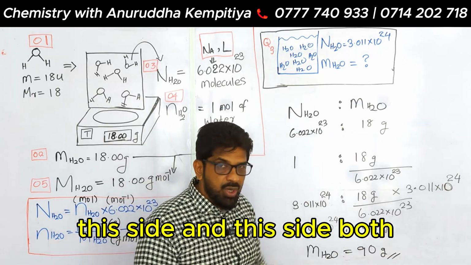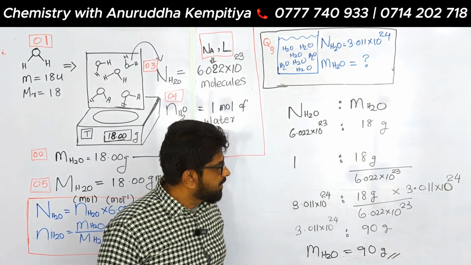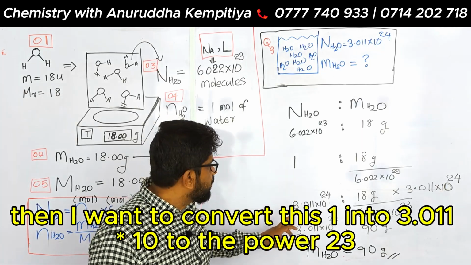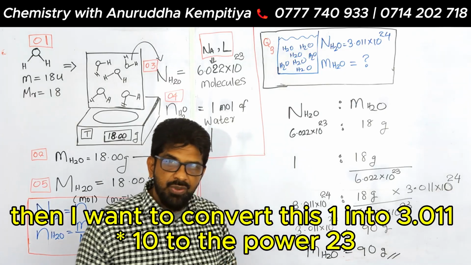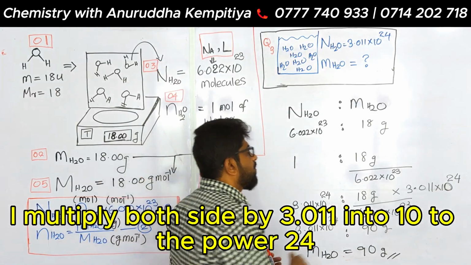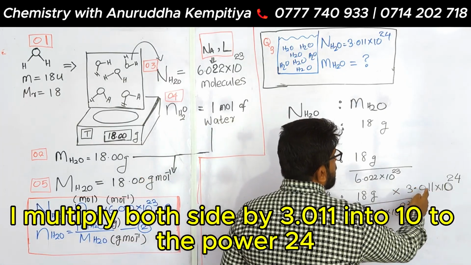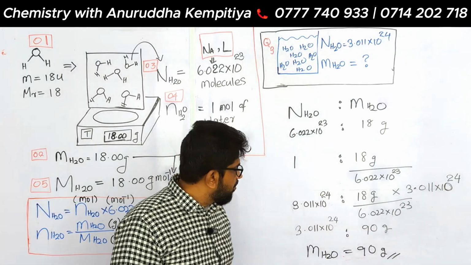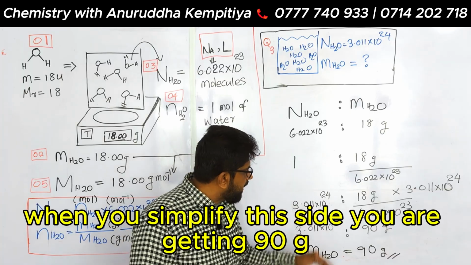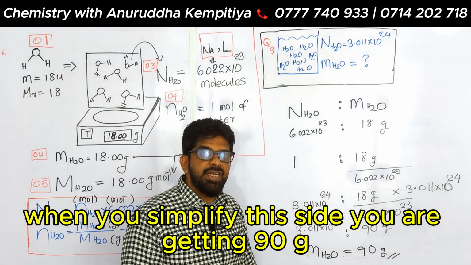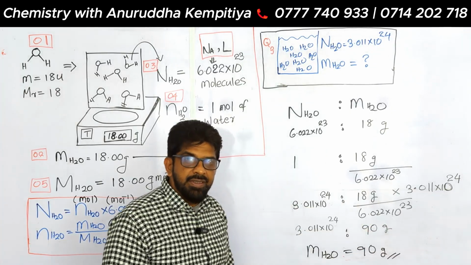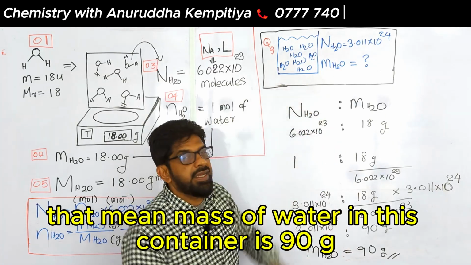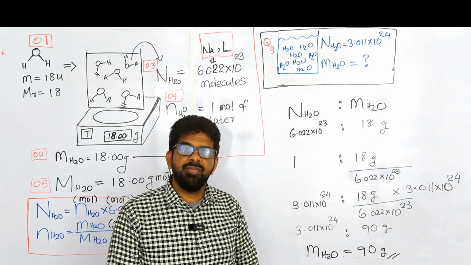Then I want to convert this 1 into 3.011 times 10 to the power 24. I multiply both sides by 3.011 times 10 to the power 24. Finally, when you simplify this side, you are getting 90 grams. That means the mass of water in this container is 90 grams.